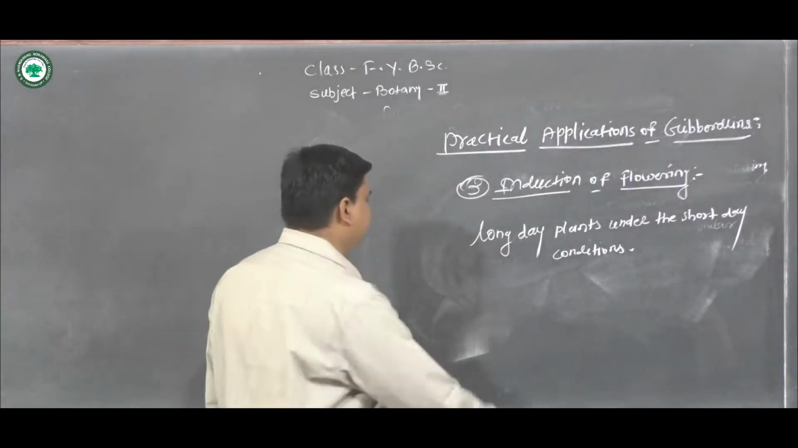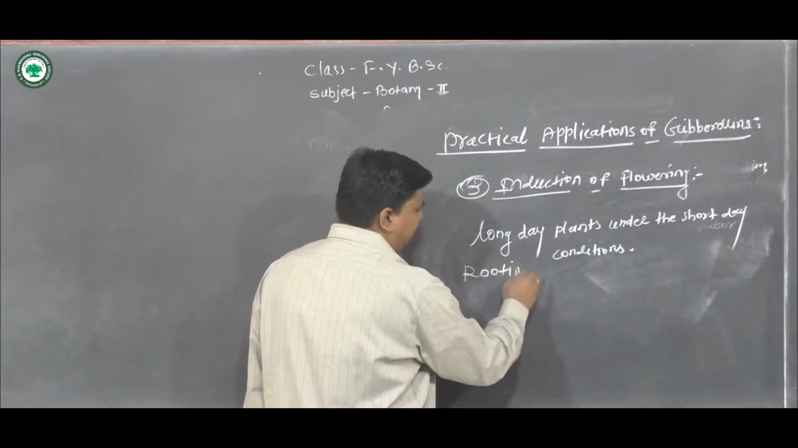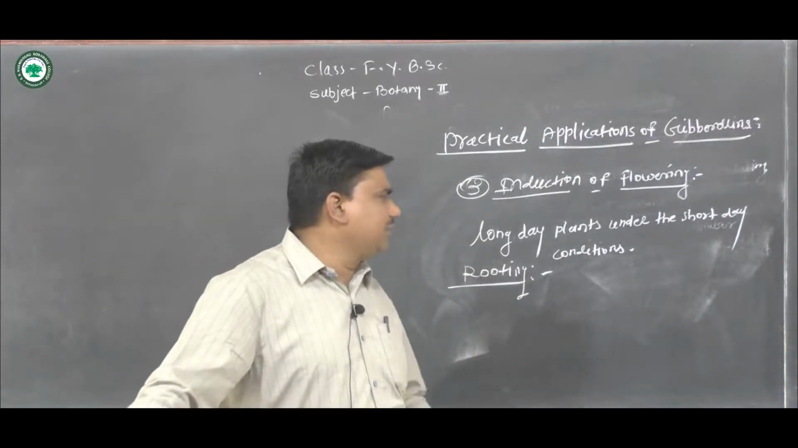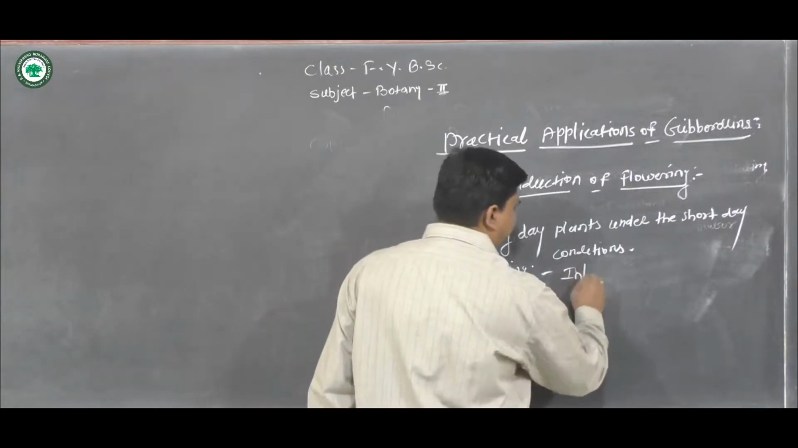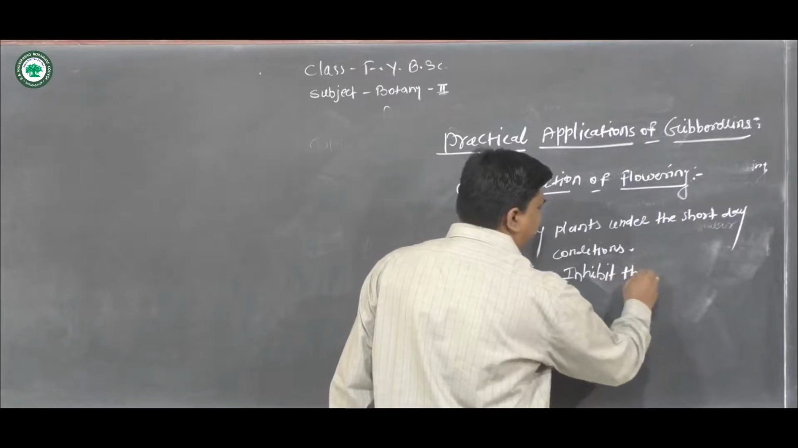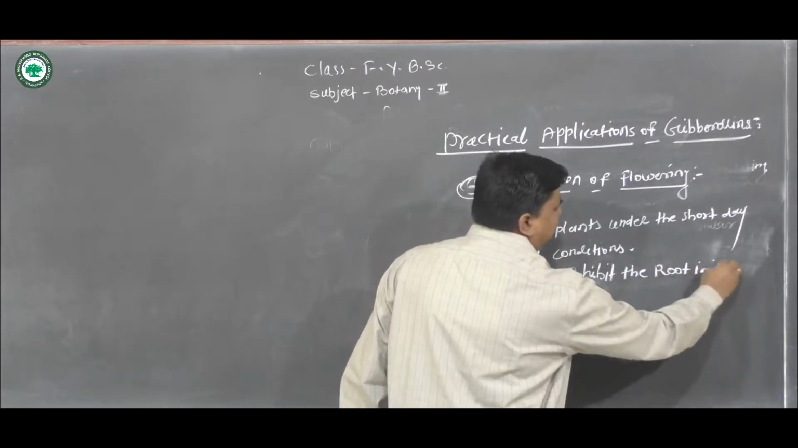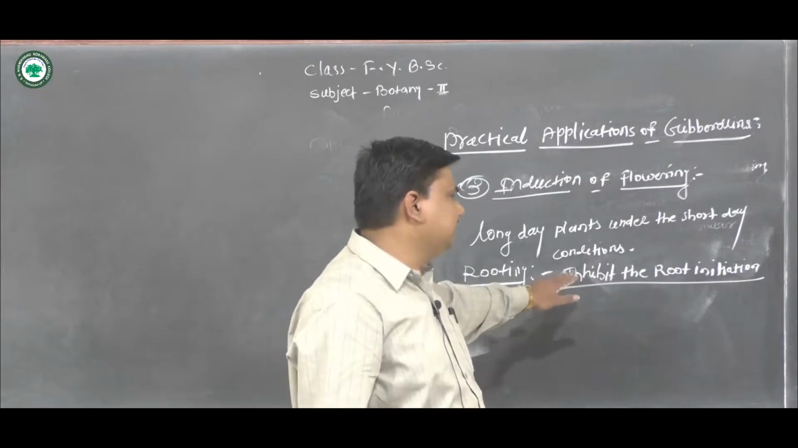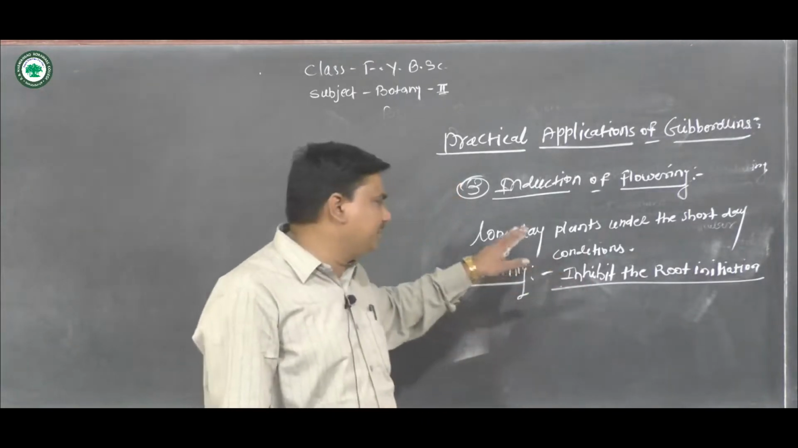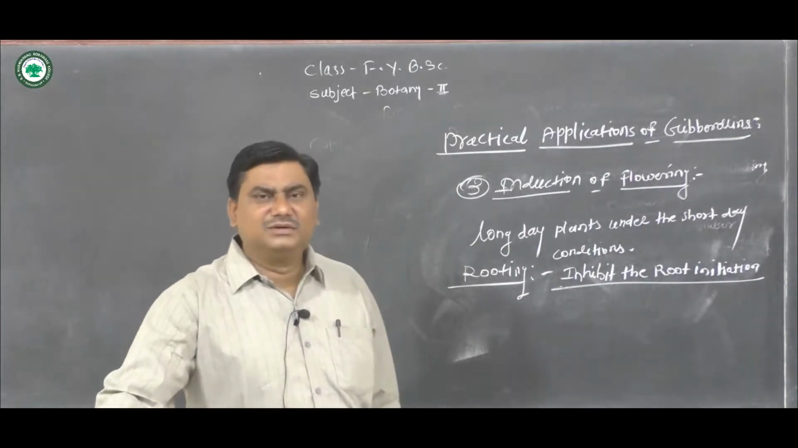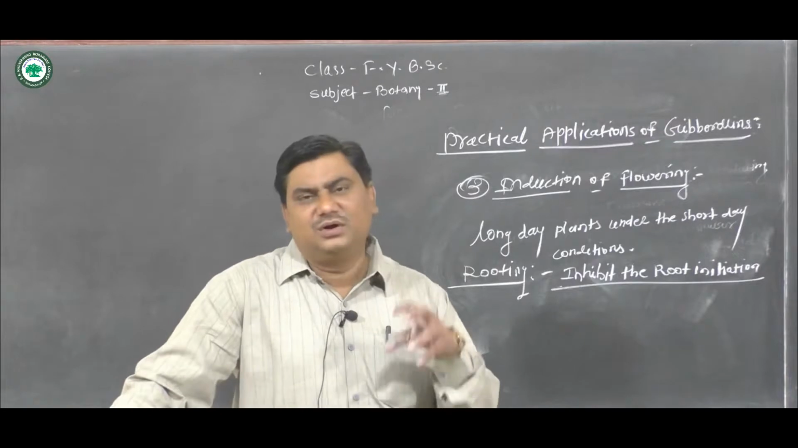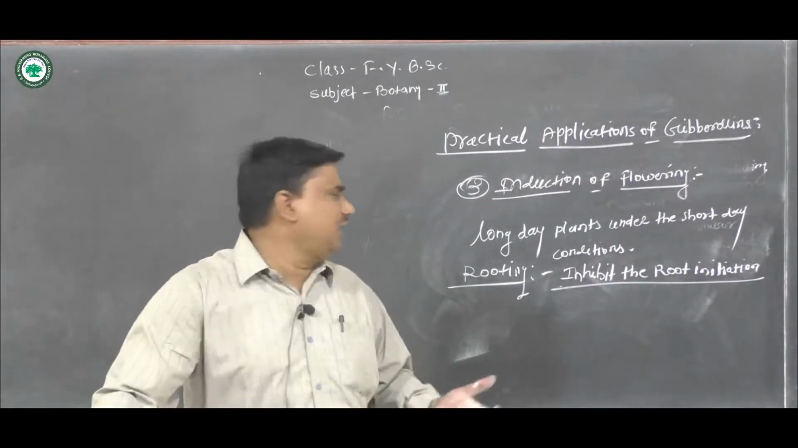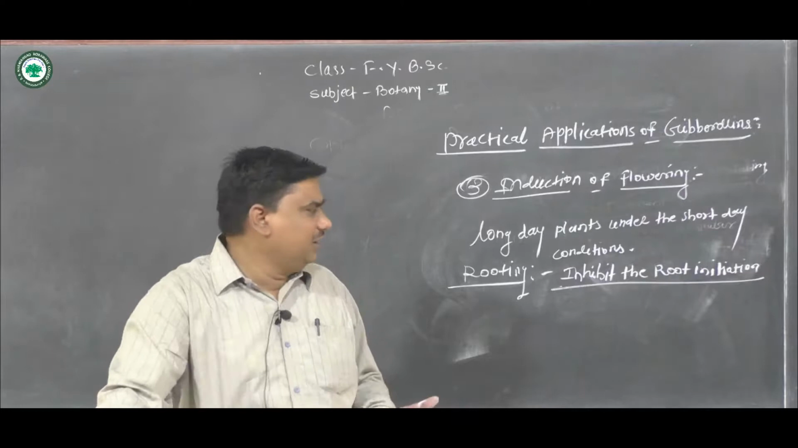Then the next application is rooting. Gibberellic acid inhibits root initiation, and also inhibits the stimulation of roots caused by auxin. So cuttings are not treated with gibberellic acid, because inhibition of rooting takes place.